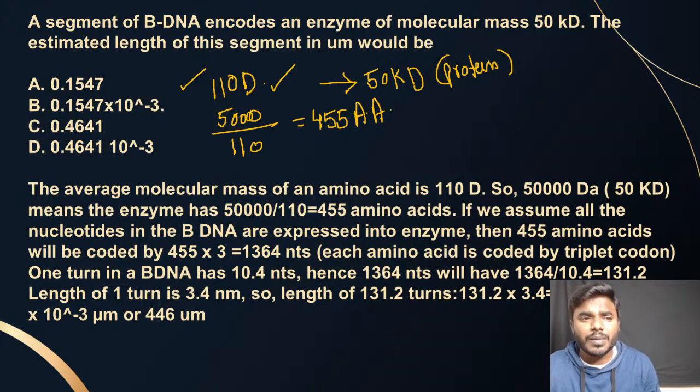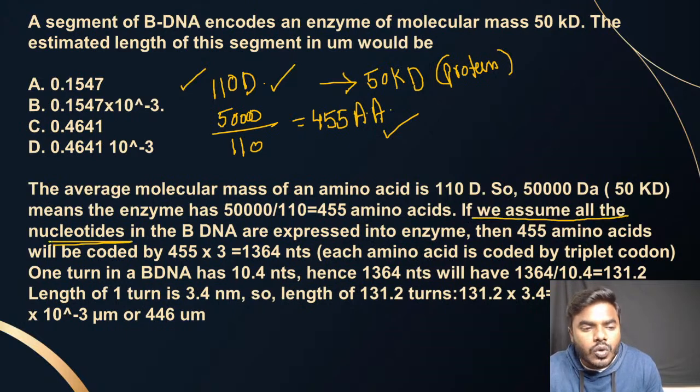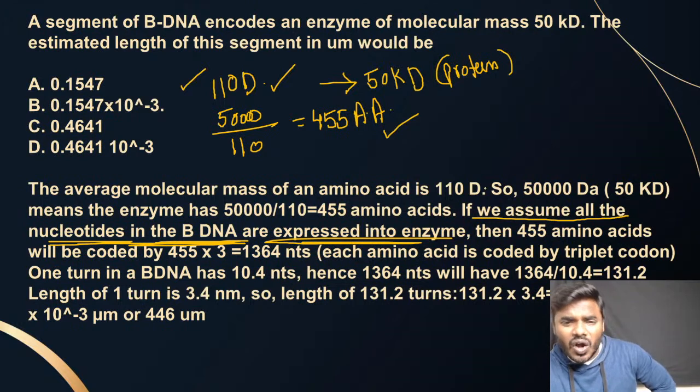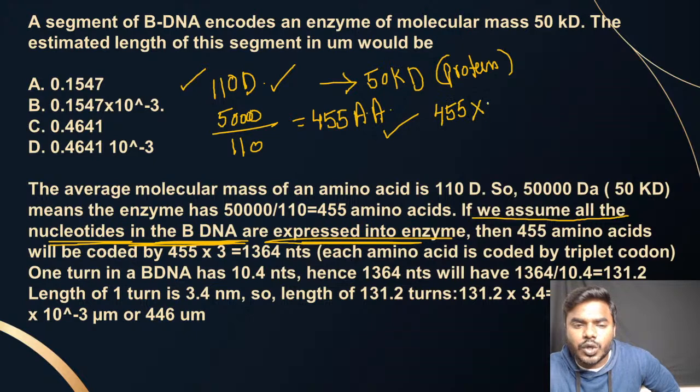Now every student remember, imagine the entire B-DNA. Everyone listen to my statements very carefully. If you assume all the nucleotides present in that particular B-DNA are expressed into the enzyme, what do you have to write, friends? 455 amino acids into 3.